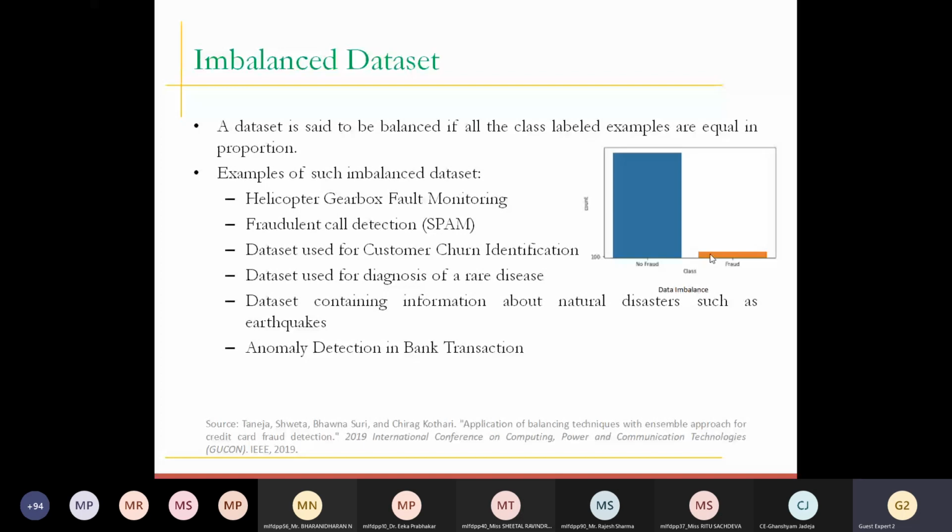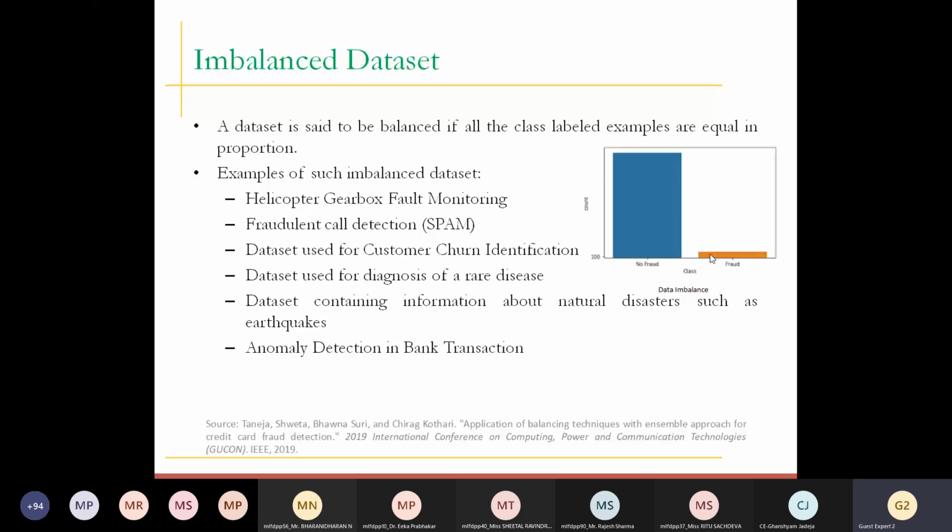So first remember one thing: whenever you are dealing with a problem where you are trying to classify an event which is very, very rare. If I talk about a specific disease, let's say XYZ disease, which is very, very rare. Now I'm collecting data from a particular hospital where they have data of a number of patients, and some of the patients have that particular disease XYZ, and the other patients do not have that disease. Obviously this is a very, very rare disease, so we do not have a sufficient number of records belonging to that particular class. That's why this class is known as the minority class, and this is a kind of rare event.